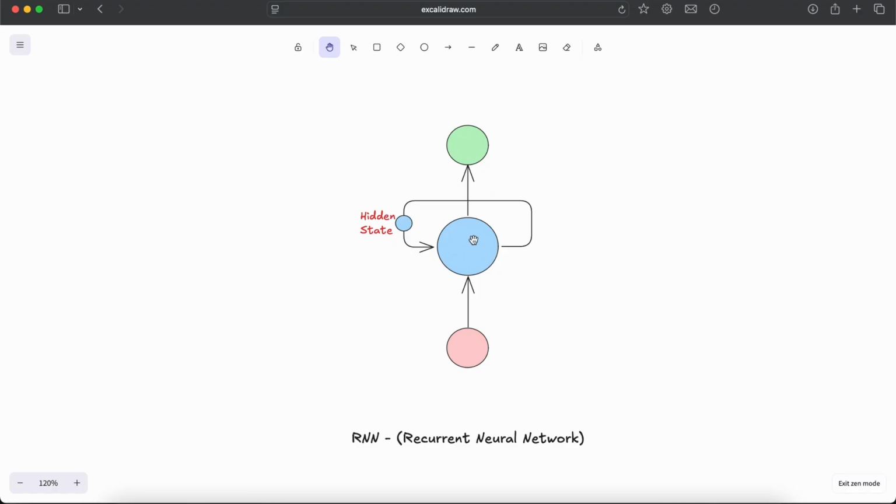The output from the hidden layer is fed back into the neural network. This is a loop, and this is called the hidden state. The hidden state will have information from the previous time steps. So this is a basic recurrent neural network.